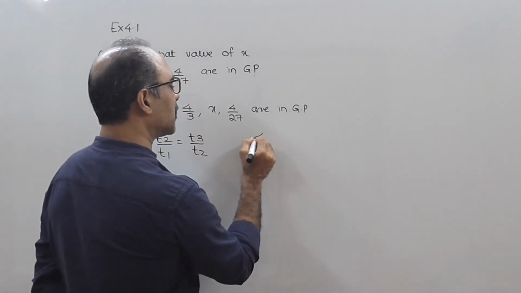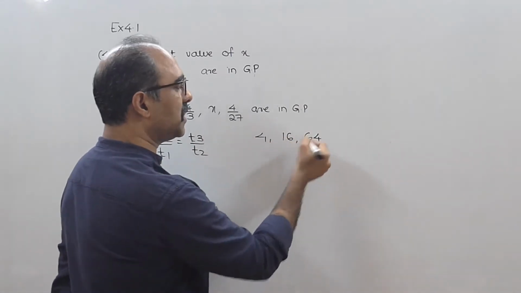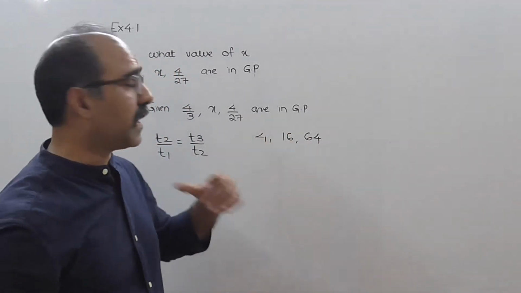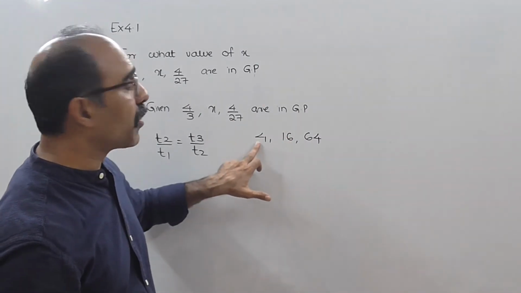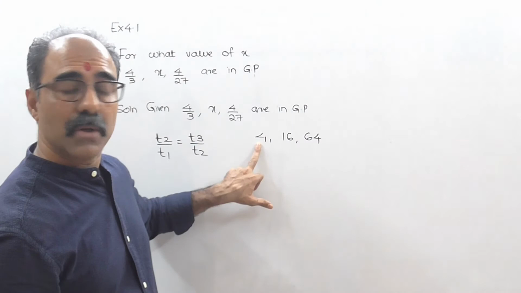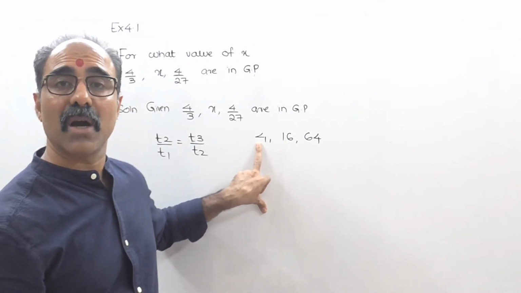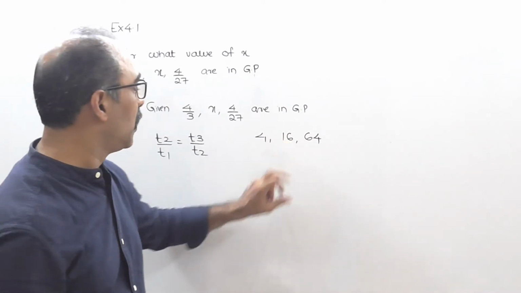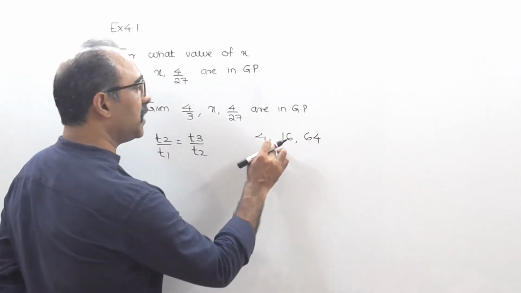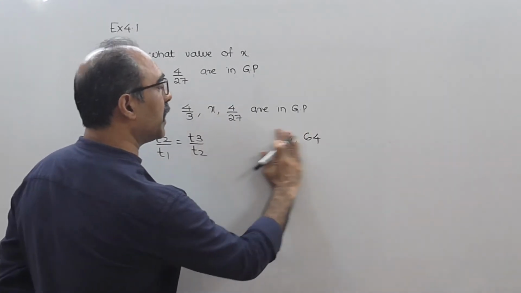I'll give an example. Suppose 4, 16 and 64 are in GP. If these numbers are in GP, then it is compulsory that 16 upon 4 should be equal to 64 upon 16. 16 upon 4, what answer will come? 4. 64 upon 16, what answer will come? 4. So it means that if the numbers are in GP, T2 by T1 is equal to T3 by T2.